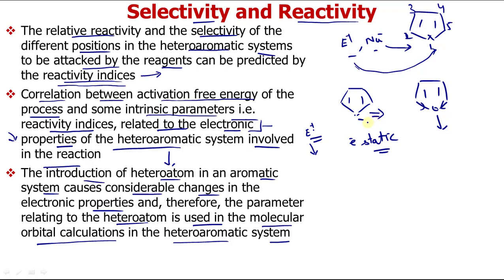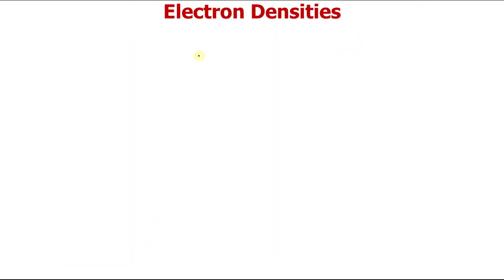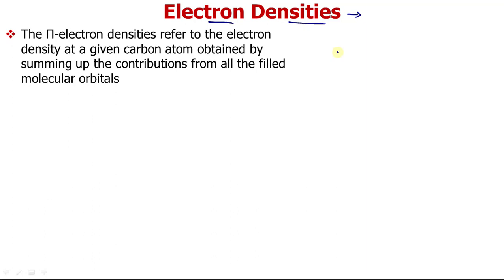So these are two approaches that we will discuss. Now, what are the various reactivity indices? We will discuss them one by one. The first reactivity index is electron density. Depending upon electron density we can predict whether it can be attacked by an electrophile or a nucleophile, and whether it will be feasible, whether it will occur fast or slow.